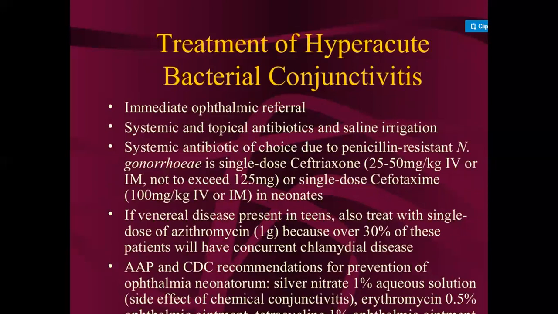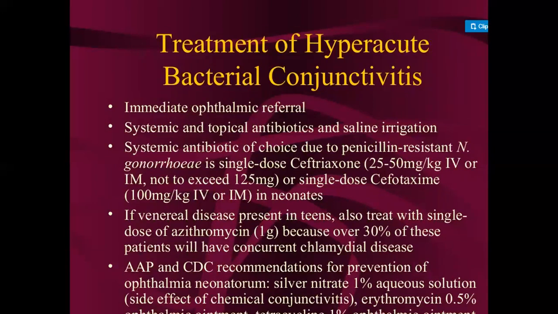Then treatment of hyperacute bacterial conjunctivitis. In this case we give an immediate ophthalmic referral, because the symptoms are very severe. We immediately advise the patient to see an ophthalmologist.